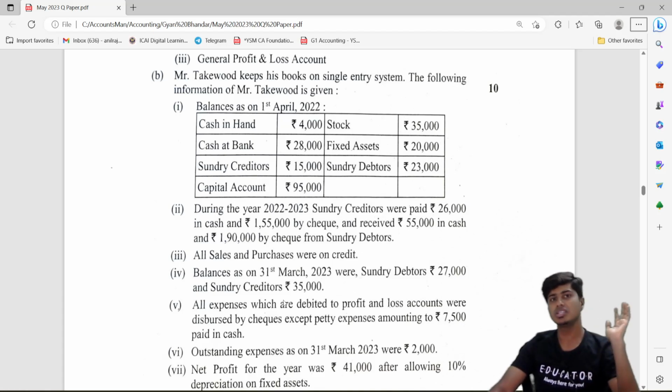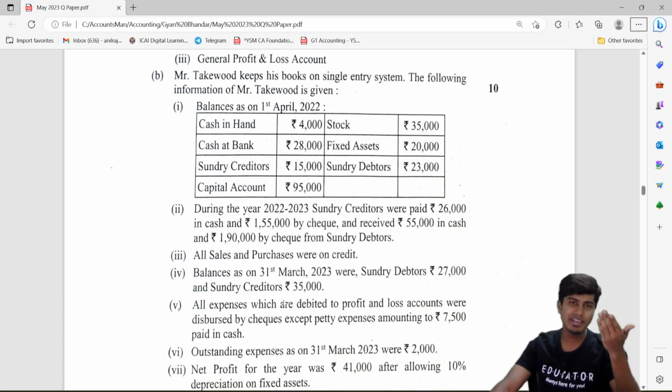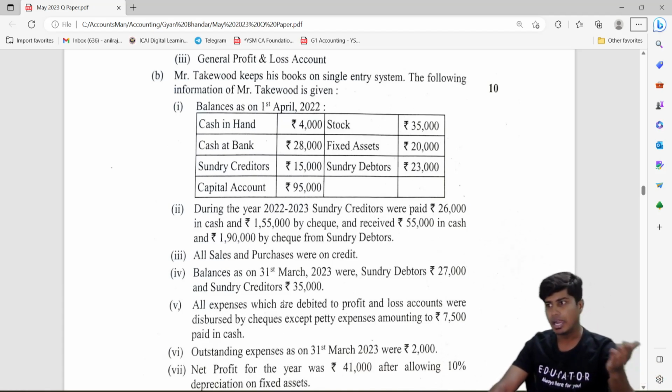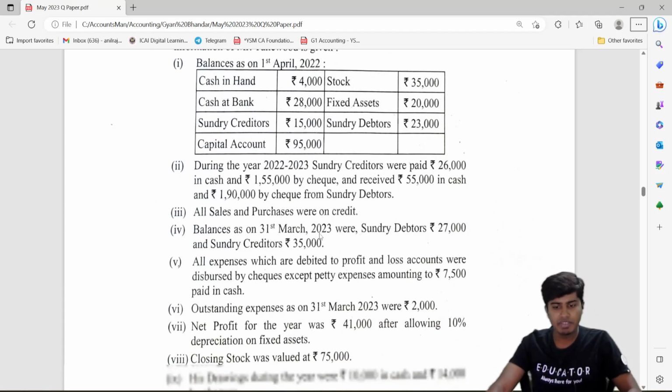For 10 marks, this is a steal deal, very easily doable, and you don't even have to practice the chapter of incomplete records the day before examination. If you have basic knowledge of asset, expense, liability, income, and how to treat, when to debit, when to credit, you would be able to figure this out. This is as good as a simple fill in the blanks question to you all because you're at CA intermediate level. So this is again a very easy one.